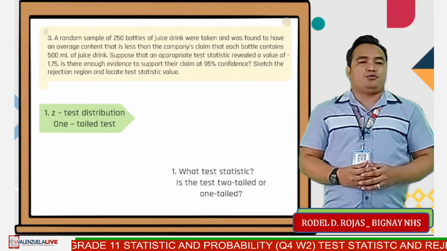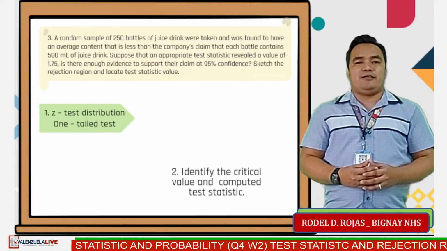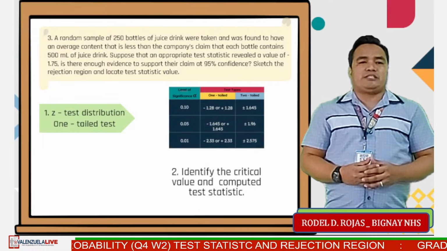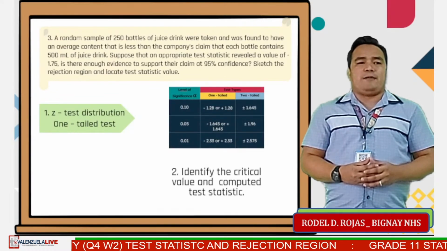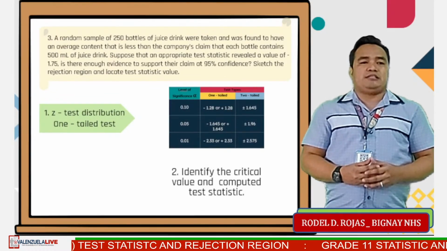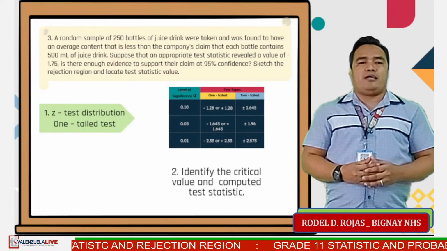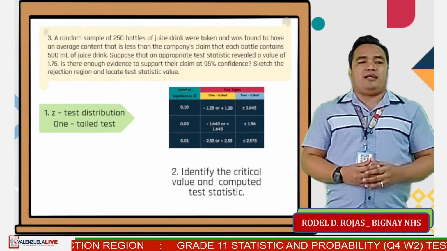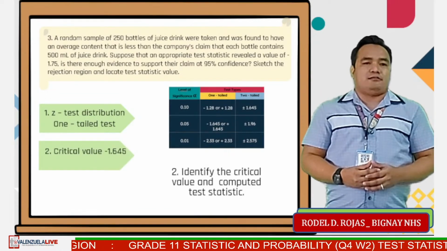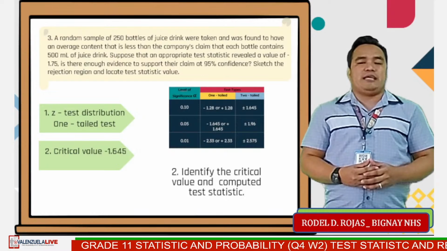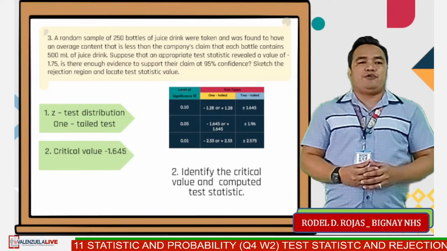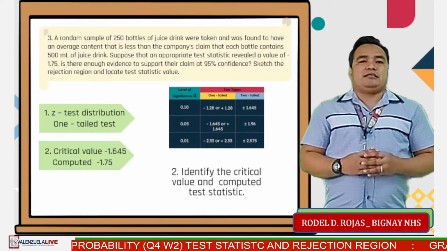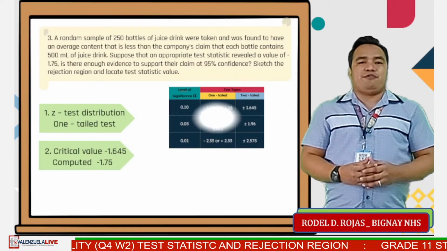For step number 2, identify the critical value and computed test statistic. The answer, with 95% confidence level, it shows that alpha equals 0.05 because alpha equals 1 minus 0.95, which is 0.05, and one-tailed or left-tailed. Therefore, the critical values is negative 1.645. For the computed test statistic, it's Z equals negative 1.75.